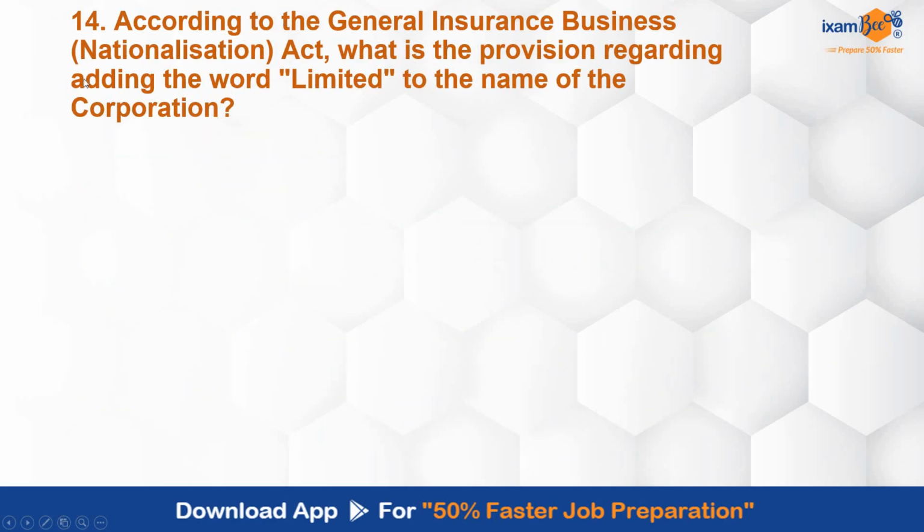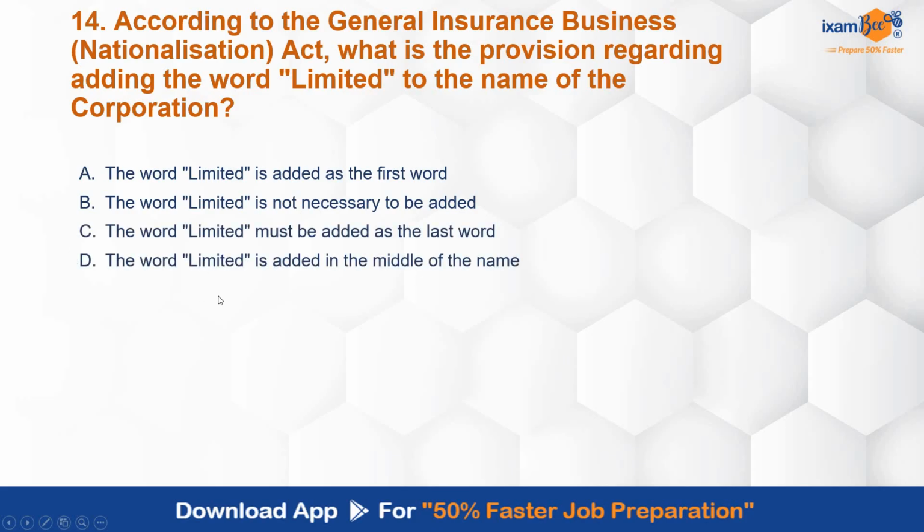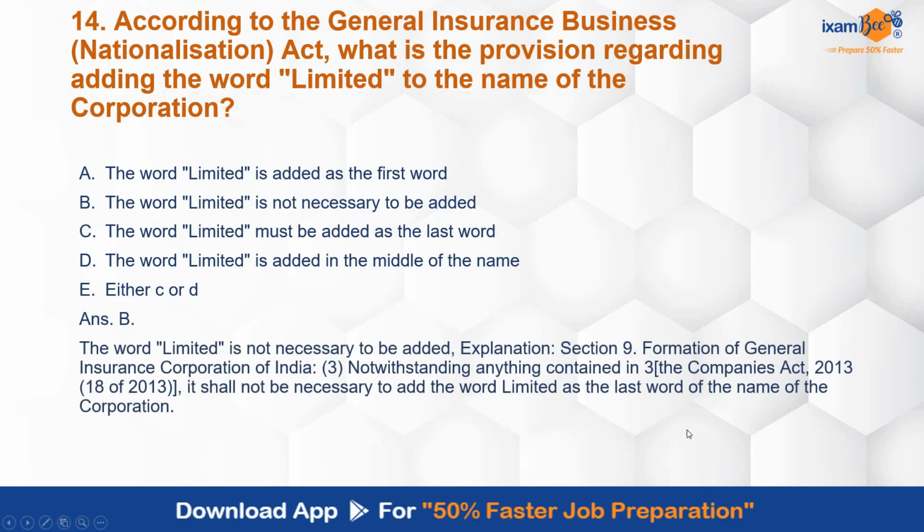According to this Act, what is the provision regarding adding the word limited to the name of the corporation? Limited is added as the first word. Limited is not necessary to be added. Must be added as the last word. Added in the middle of the name. Either C or D, that means it can be added as the last word or in the middle. Correct answer is B. It is not necessary to be added. Explanation: Section 9, Formation of General Insurance Corporation of India, Clause 3 specifies this. It shall not be necessary to add limited as the last word of the name of the corporation, notwithstanding anything contained in the Companies Act.